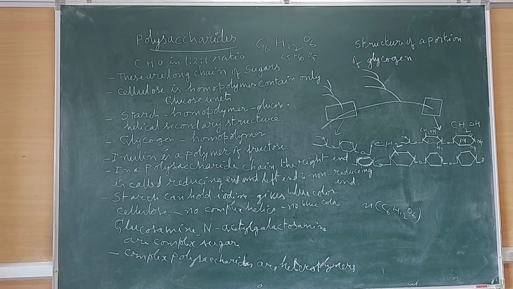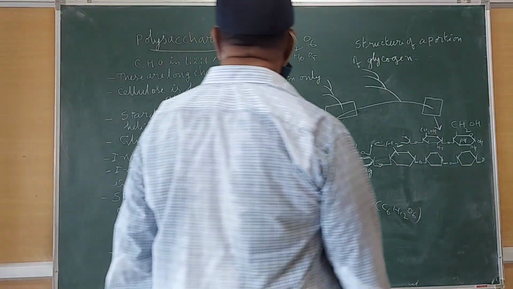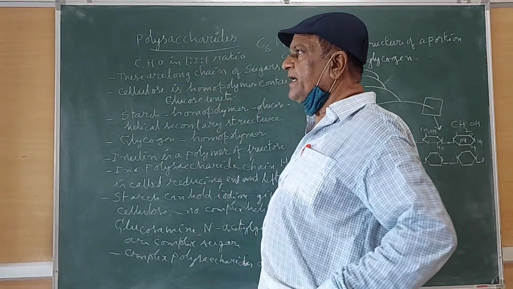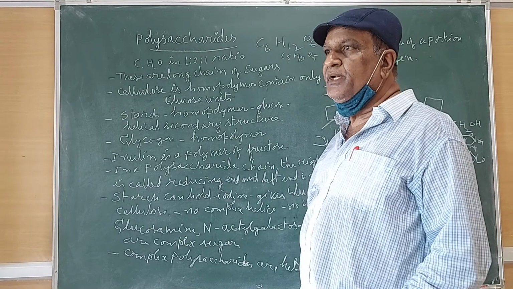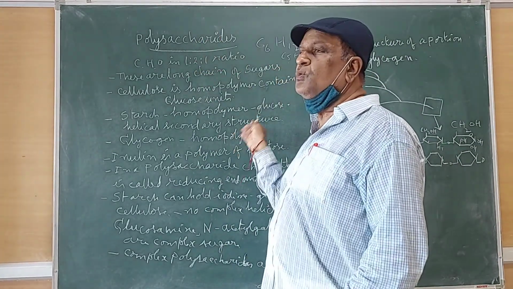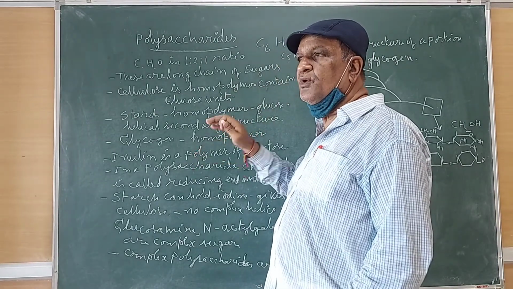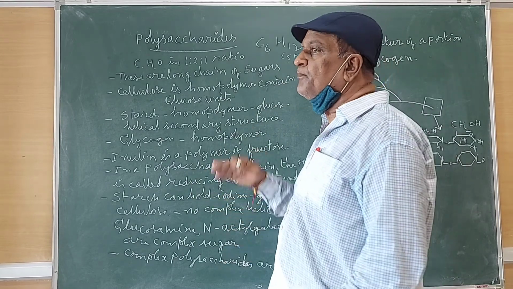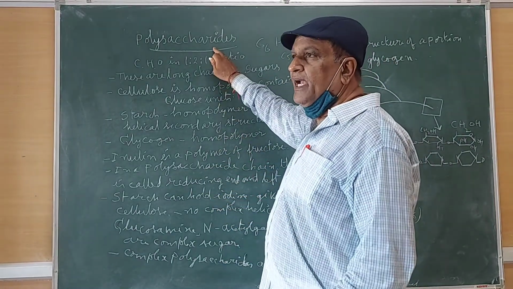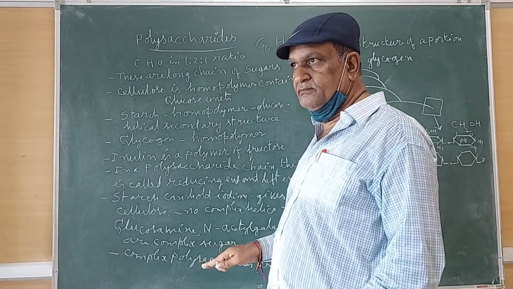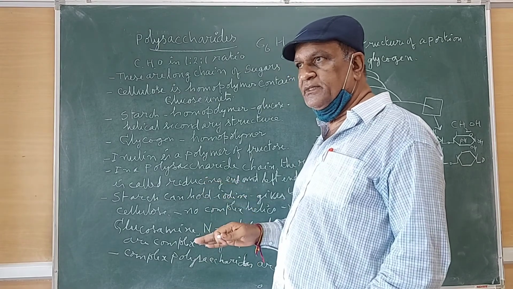Starch, glycogen, cellulose. Okay, and these are the polysaccharides. Poly means many, saccharide means sugar: many units of sugar. The unit of polysaccharide is monosaccharide. 2 to 9 monosaccharides join to form oligosaccharides. Many oligosaccharides join to form polysaccharide. The plant polysaccharide is starch. The animal polysaccharide is glycogen.